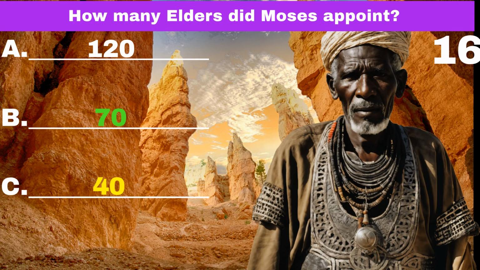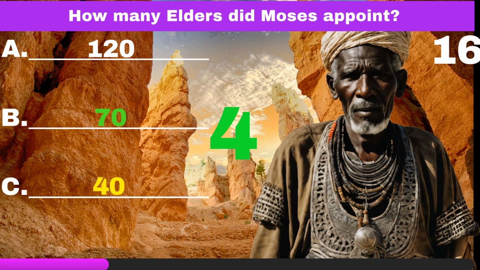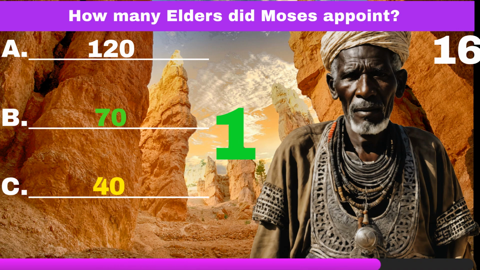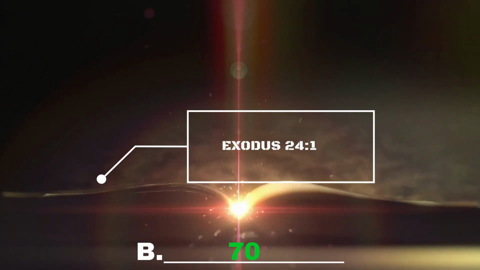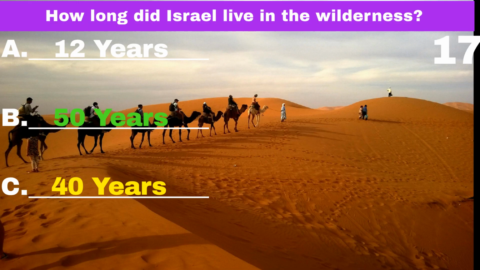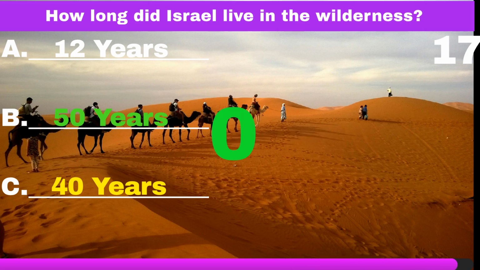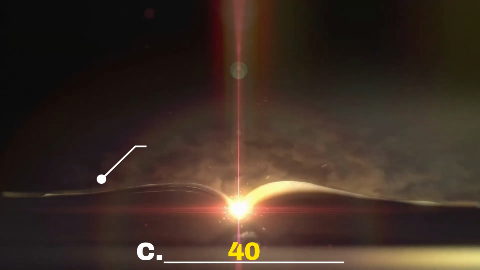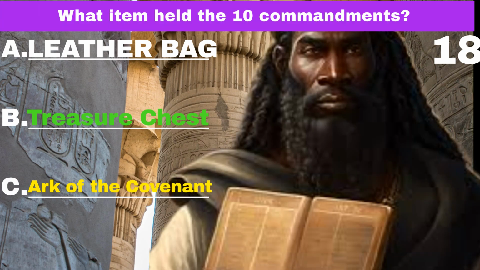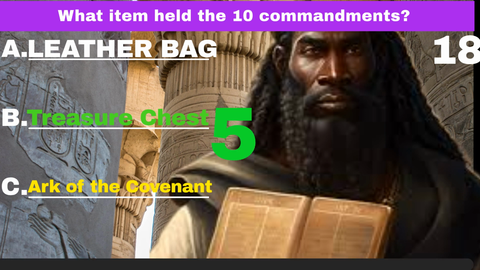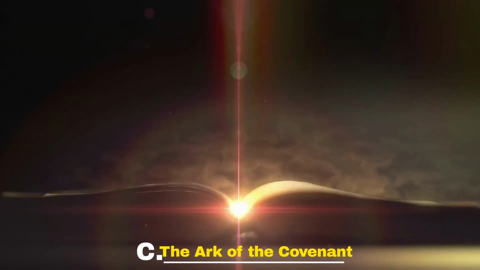How many elders did Moses appoint? 70 elders. How long did Israel live in the wilderness? 40 years. What item held the 10 Commandments? The Ark of the Covenant.